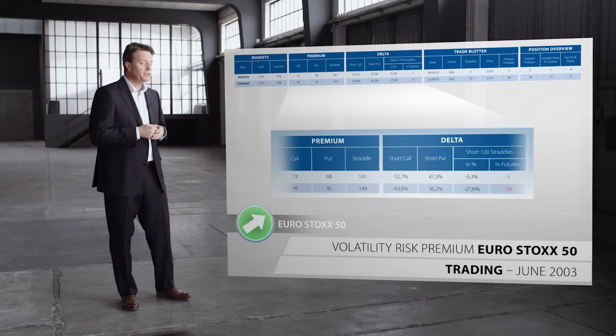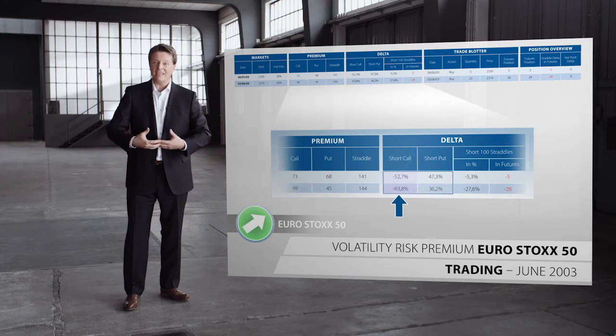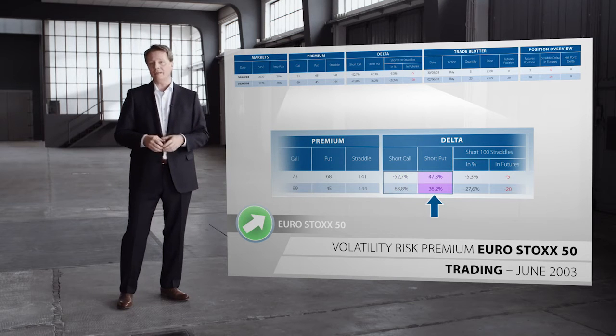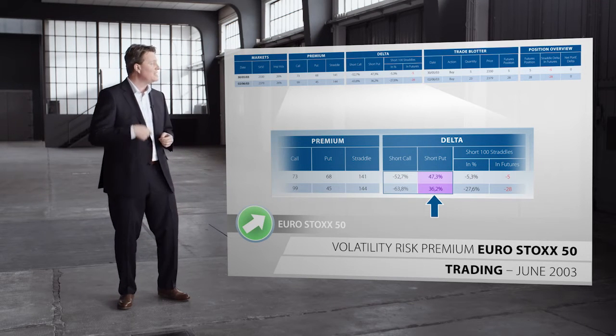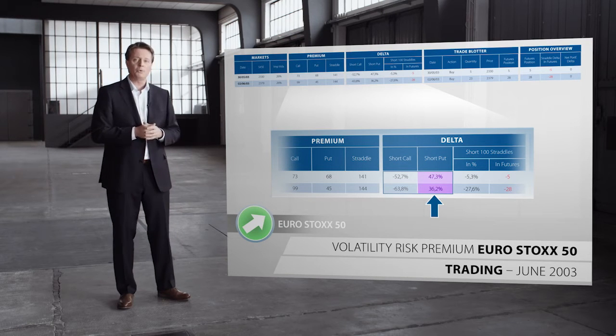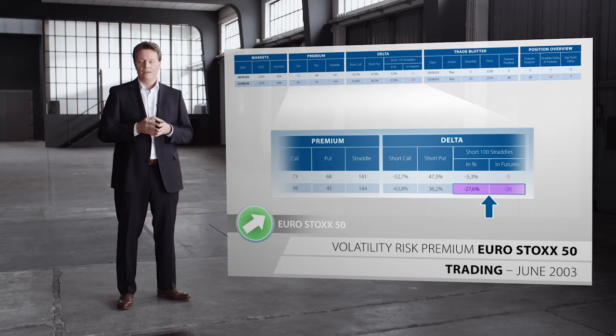The market is going up. This move makes the calls go into the money. Their delta increases, they are making us shorter. The puts, in contrast, are going out of the money. Their long delta is decreasing so that our straddle position is now making us much shorter than before. On total, we are now 28% short.